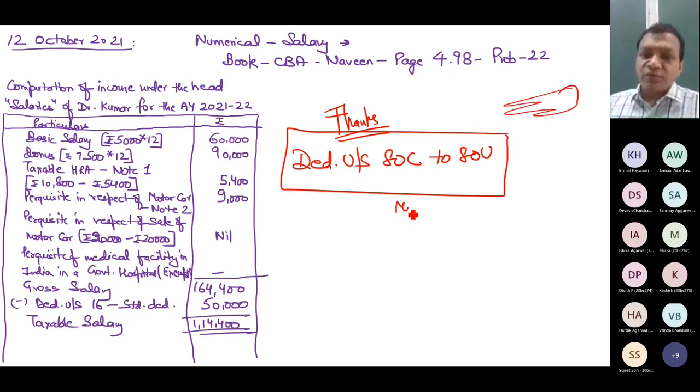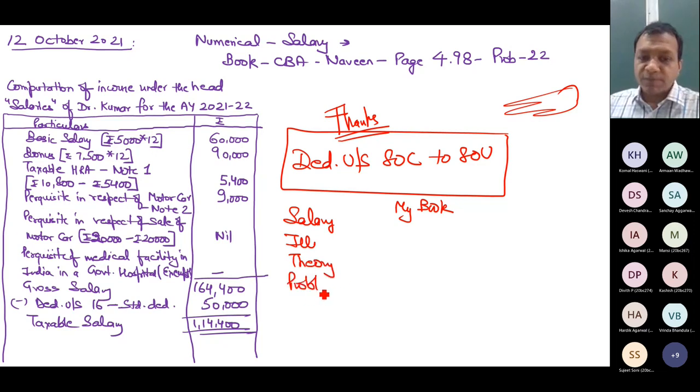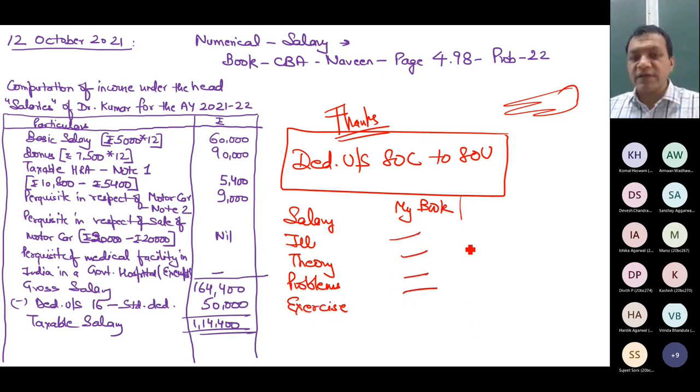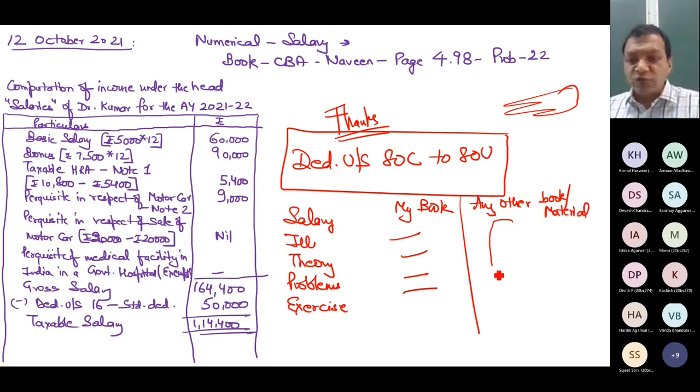In case you are referring to my book, then you have to cover from salary all the illustrations, all the theory, all problems, and all exercise questions. In case you are referring to any other material or any other book, then I don't know what is the structure of that book. But from that book also you have to cover the entire chapter.